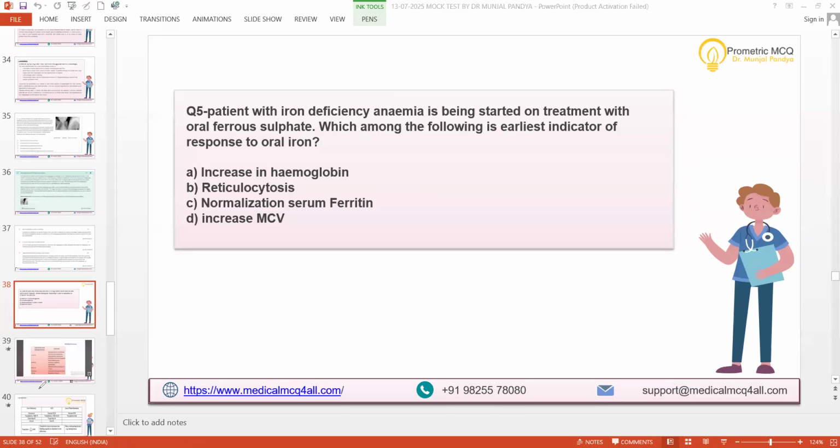Oral will not work, as it will take 1 month or at least 3 to 4 weeks to increase. In that case it is an emergency, so you give either IV iron or blood transfusion. So there is no one answer. But if I give you the stepwise approach, oral would be the first choice for all patients who are tolerating well with mild to moderate anemia. In severe anemia oral is not suitable. A patient with a road traffic accident and hemoglobin of 4 gram, you can't start oral iron; you give blood transfusion. Is that clear? So every anemia depends on the context of the question.